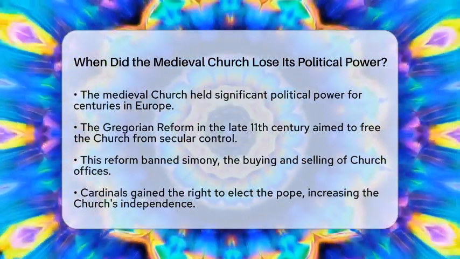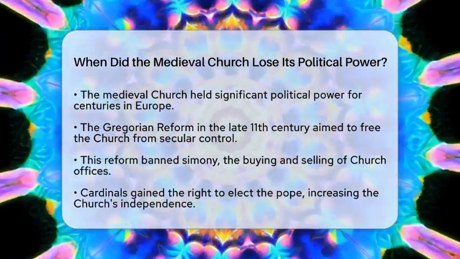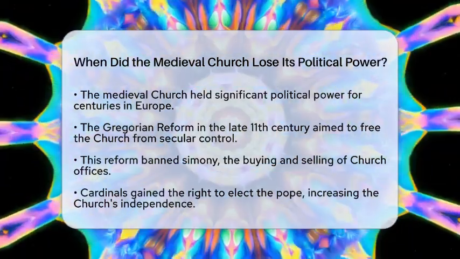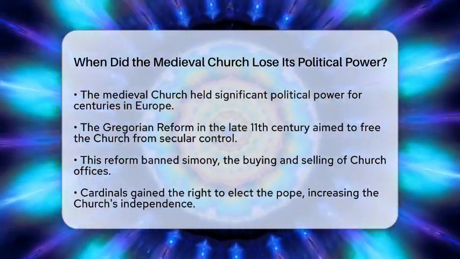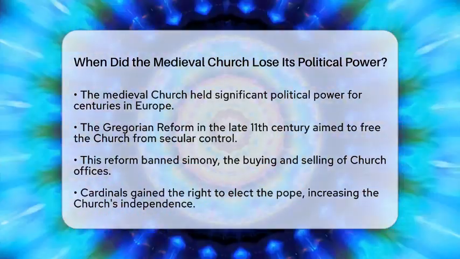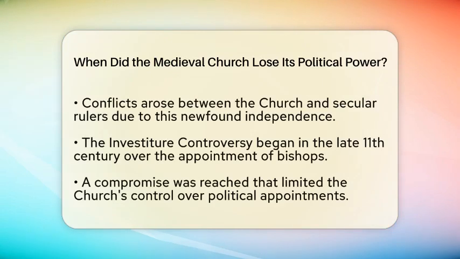One key moment was the Gregorian reform in the late 11th century. This movement aimed to free the church from secular control. It banned simony, which is the buying and selling of church offices. The reform also gave cardinals the right to elect the pope. While this increased the church's independence, it also sparked conflicts with secular rulers.